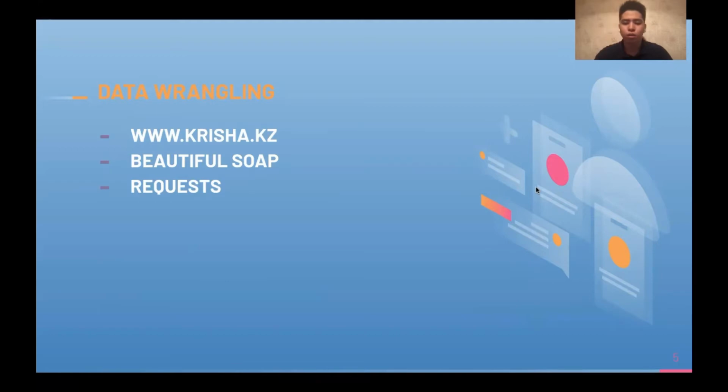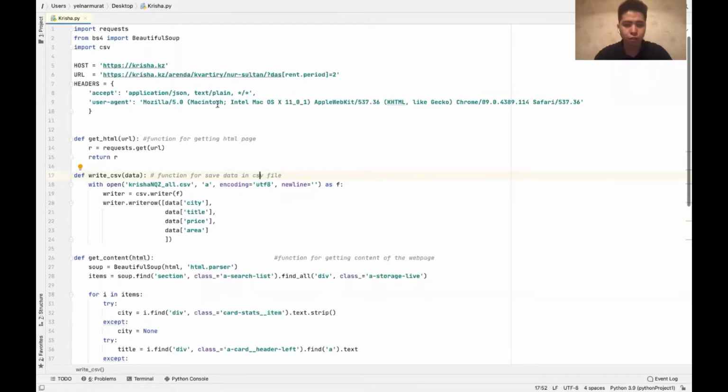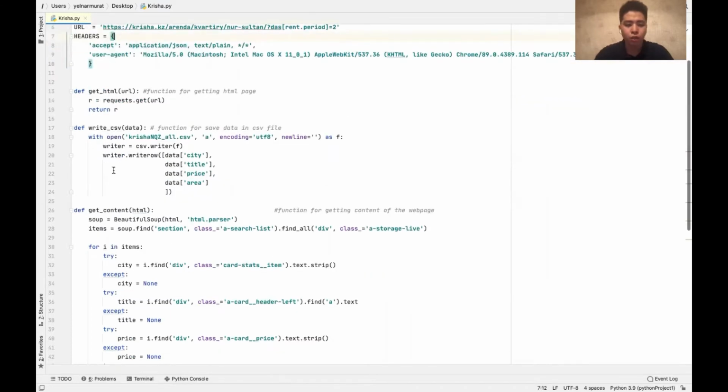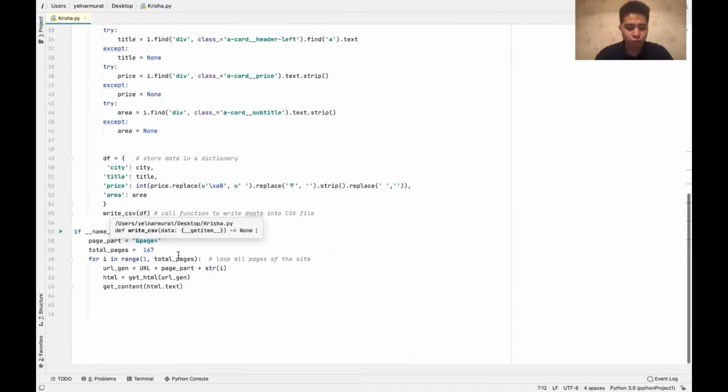Now I want to explain my parsing script. At the beginning, we imported all needed libraries like requests, Beautiful Soup, CSV. Then we wrote our host, Krisha.kz, our URL, and the headers of our browser. All our process started from the bottom. In Krisha.kz, there are 167 pages. And using a loop, we start from page 1 and continue.